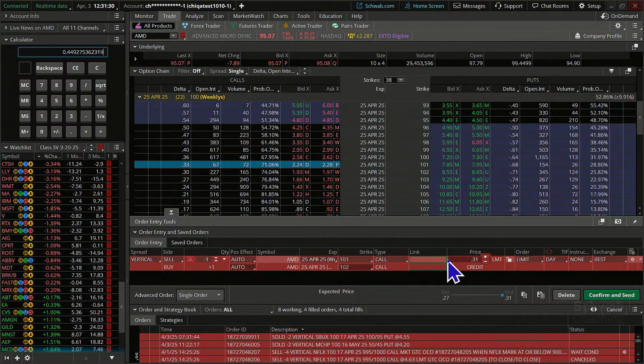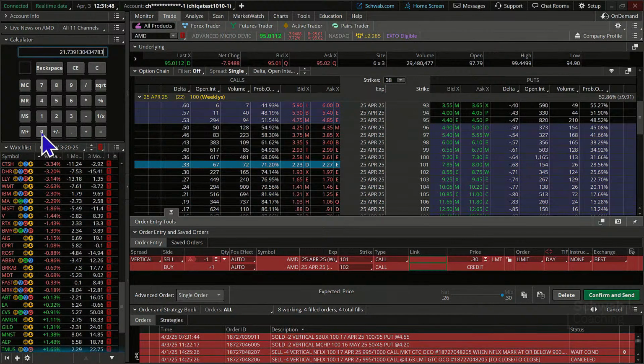For our purposes here today, we're going to leave it. And if we are risking, in this case, about 69 cents, and we divide our $1,500 that we're willing to risk in this portfolio by that 69, let's see how many contracts we could do. 21. That's a lot of contracts, isn't it? Let's just go an even 20 on this one, okay? Now, this might be appropriate.